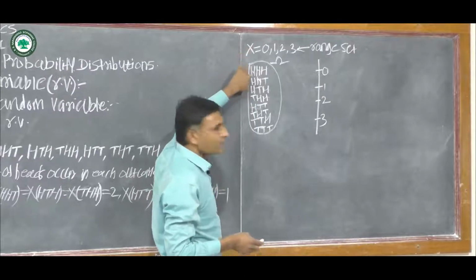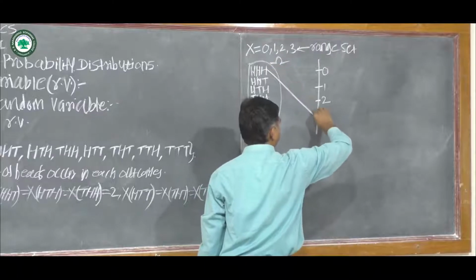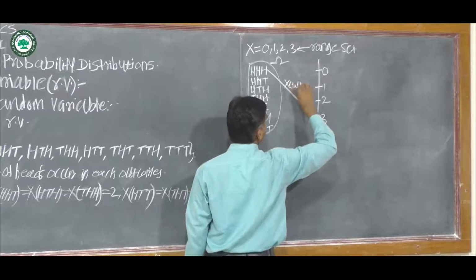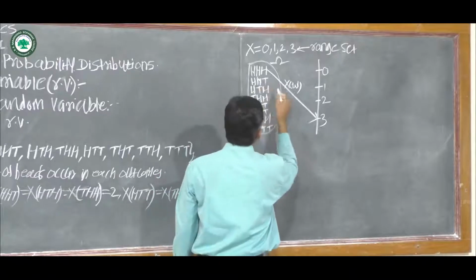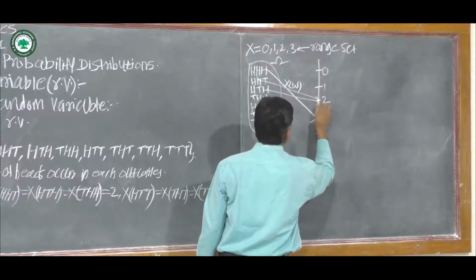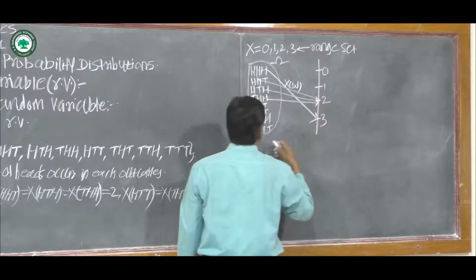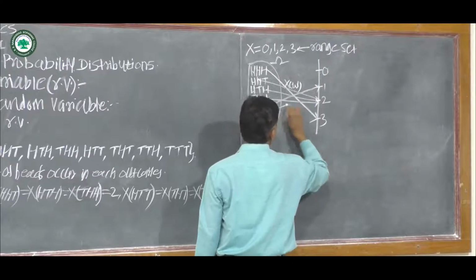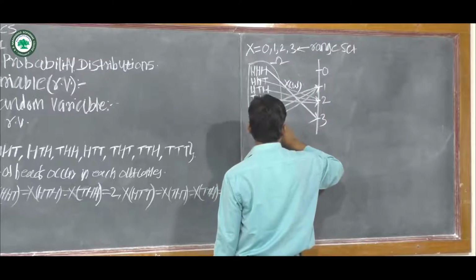In the first outcome, there are 3 heads. Therefore, this is the function X of omega. There is 1-to-1 correspondence. Then next, there are 2 heads. This is the mapping between sample space omega and range set. Then there is 1 head in each outcome, and lastly there are 0 heads.